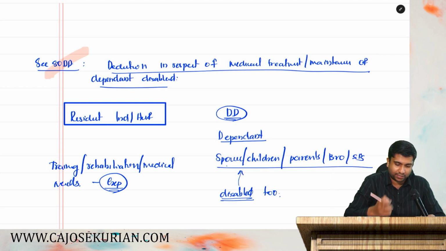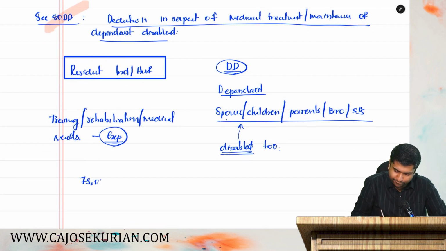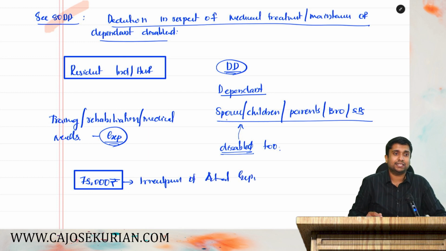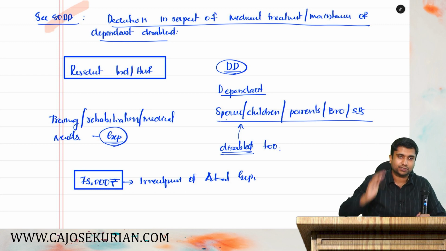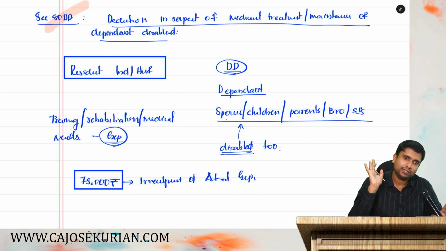you have expended something, then you will get a deduction and the deduction shall be rupees 75,000. Deduction shall be rupees 75,000 irrespective of actual expenditure. What is irrespective of actual expenditure? It is just like a standard deduction. You have incurred any expenditure, you will get 75,000. You have incurred only 100 rupees, you will get 75,000. Are you all with me? It is just like a standard deduction. You have incurred more than that, you will get only 75,000.